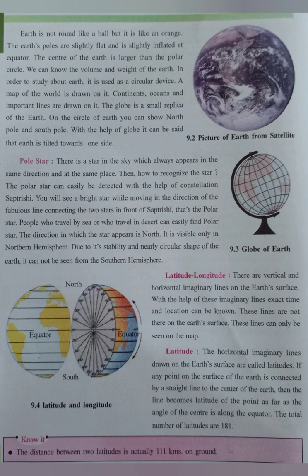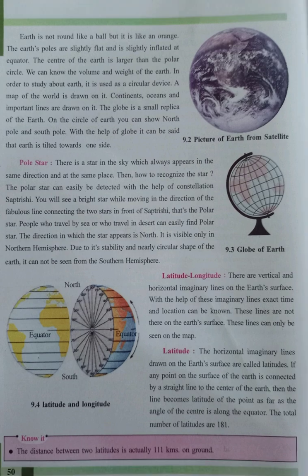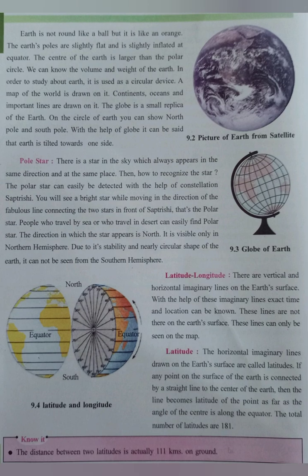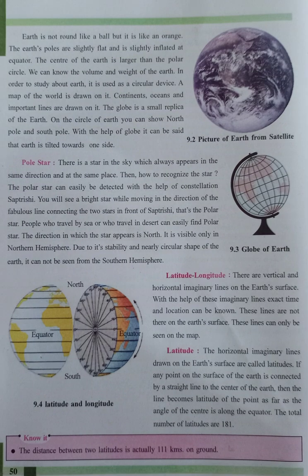Latitude. The horizontal imaginary lines drawn on the Earth's surface are called latitudes. If any point on the surface of the earth is connected by a straight line to the center of the earth, then the angle of that line at the center, measured along the equator, gives the latitude of the point. The total number of latitudes is 181.